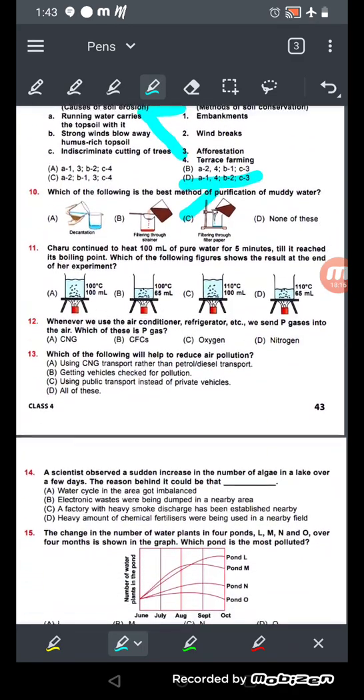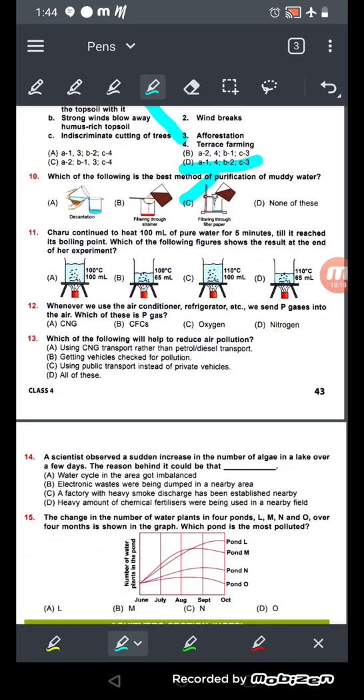Okay. Now number 11. Charu continued to heat 100 milliliter of pure water for 5 minutes till it reached its boiling point. Which of the following figure shows the result at the end of her experiment? So Charu continued to heat 100 milliliter of water for 5 minutes. Okay. So which one shows the end of the experiment? So the answer will be B.